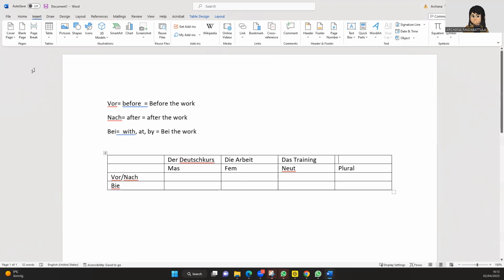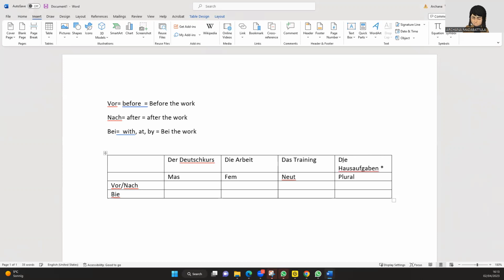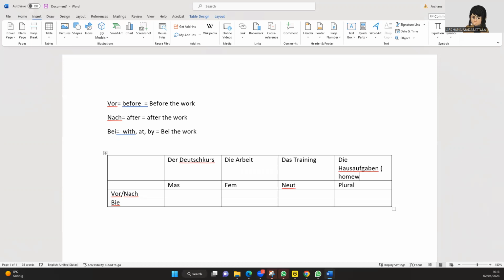And then the last one I wanted to explain, the plural, you can say, for example, die Hausaufgaben, which means homework.